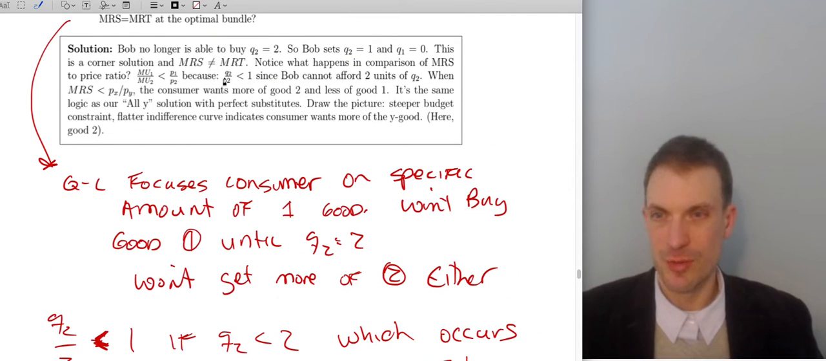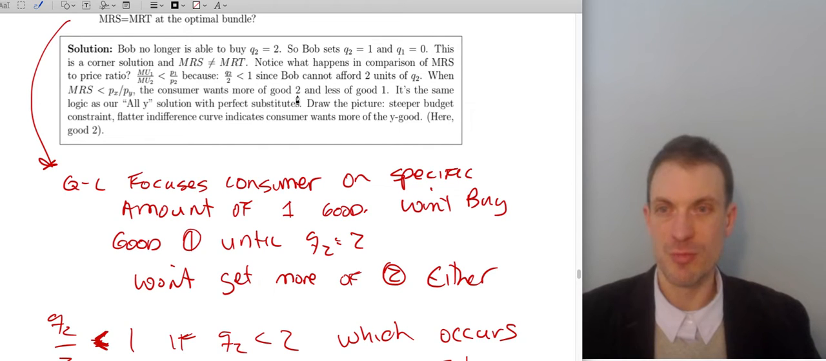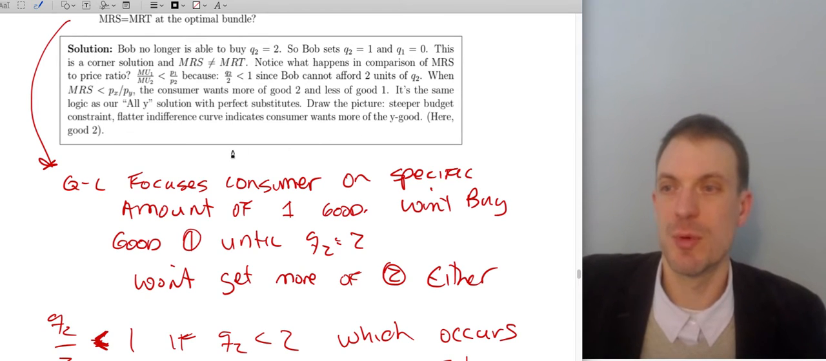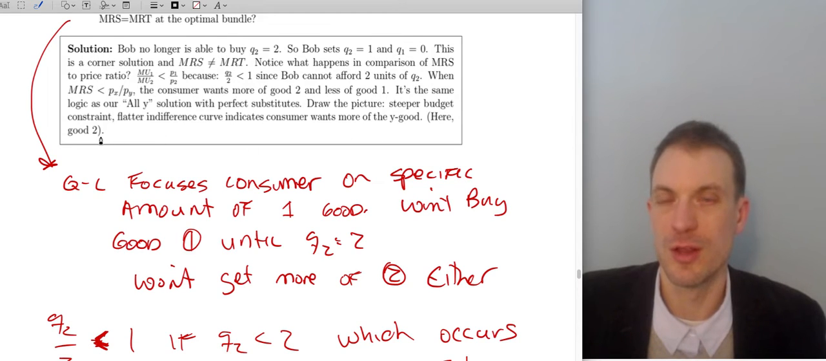When Q2 divided by 2 is less than 1, MRS is less than the price ratio since Q2 is smaller than 2, because Bob can't afford both units because his income's too small. So the MRS is less than the price ratio. The consumer wants more of good 2 and less of good 1. It's the same logic as our corner solution with perfect substitutes. So we draw the picture: steeper budget constraint, flatter indifference curves, which indicates the consumer wants more of the Y good, in this case good 2.